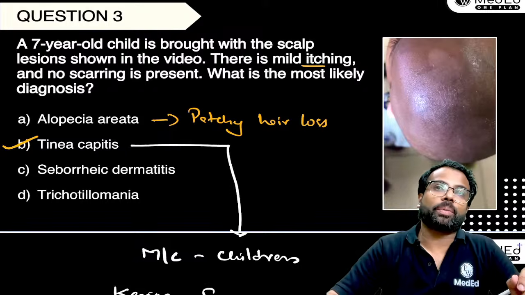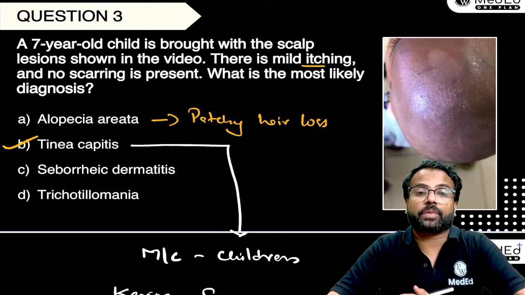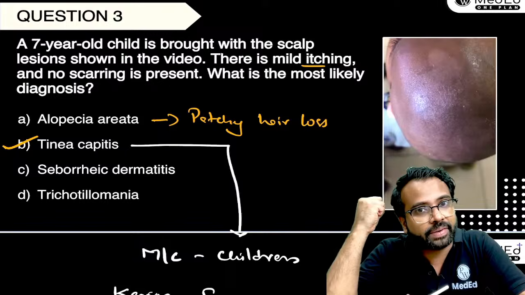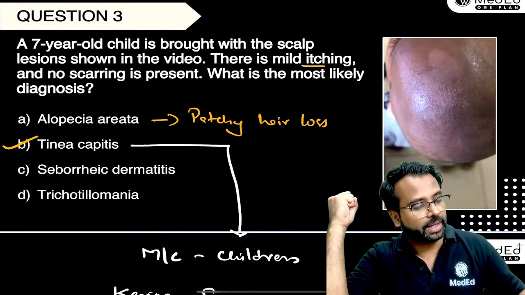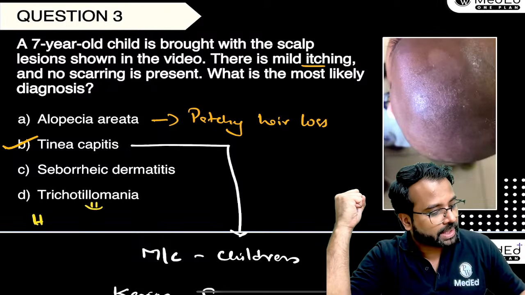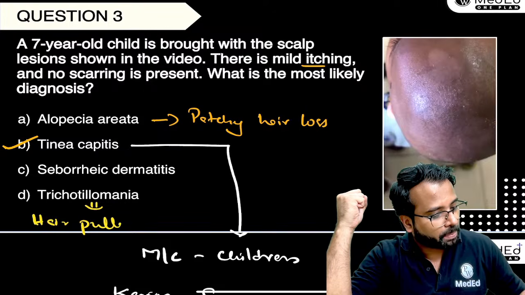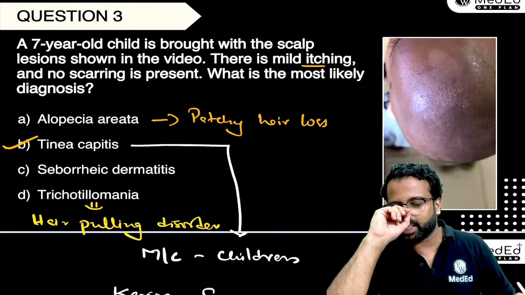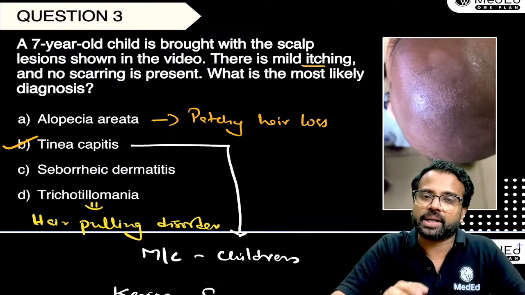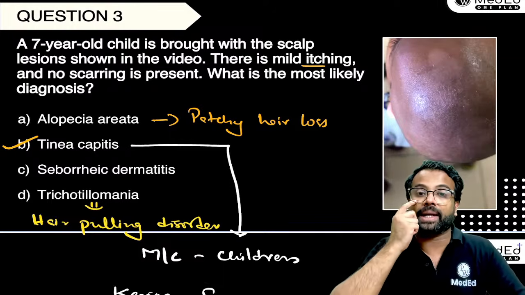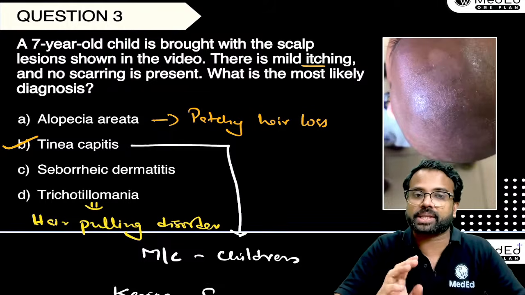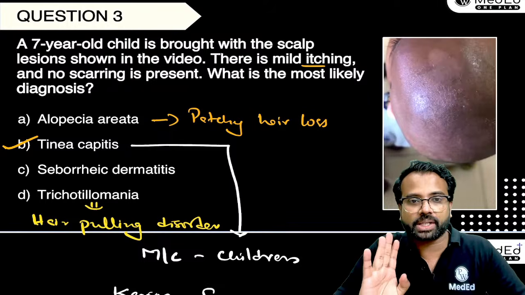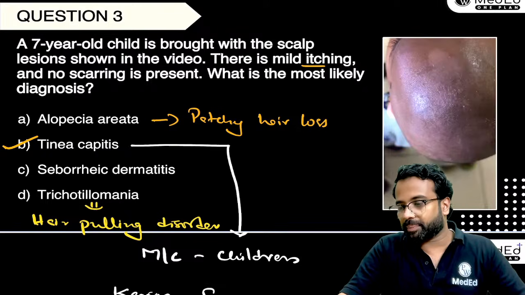So in trichotillomania, again, the history here should be different. Like the patient is having a hair pulling disorder, right? In trichotillomania, this is a hair pulling disorder. But here the history doesn't say about any hair pulling, right? The history only says there is a mild itching, no scarring lesions in the scalp. So among all the 4 options, the best answer should be tinea capitis.